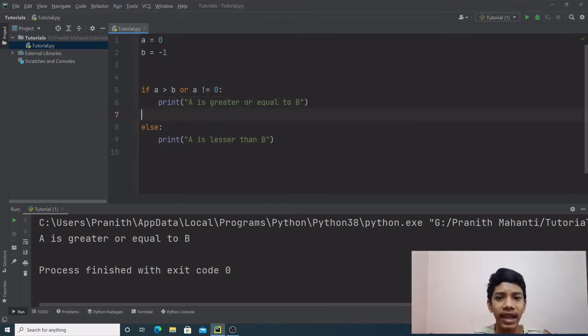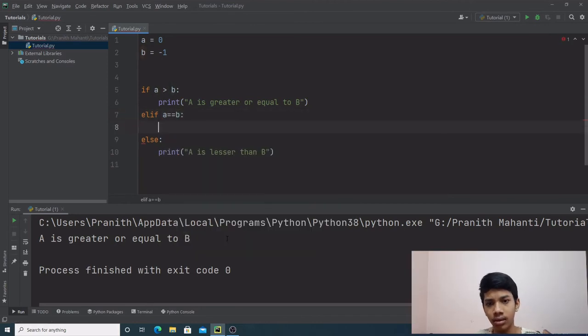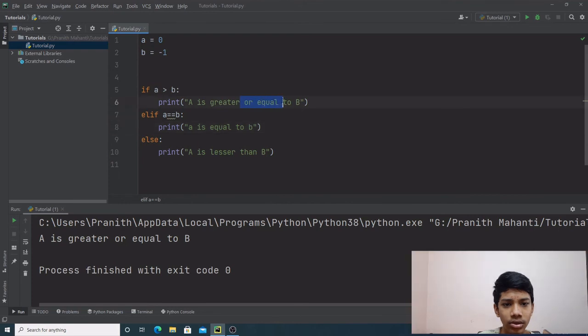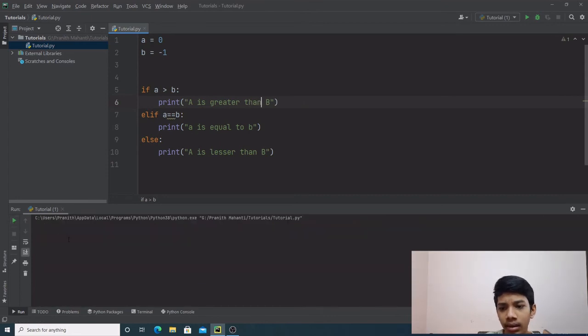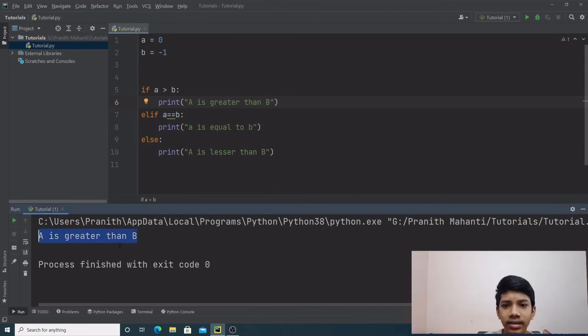Now let's look into the elif statement. The elif statement is Python's way of saying that if the previous condition is not true, then try this condition. So elif a is equal to b, print a is equal to b. Now if we run the program, we get a is greater than b. That's because a is greater than b.